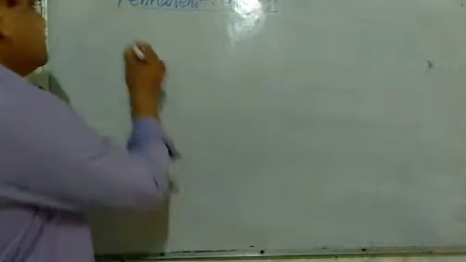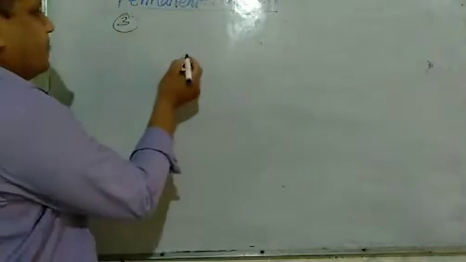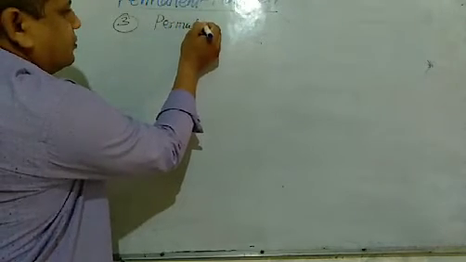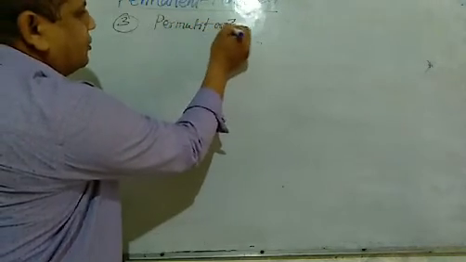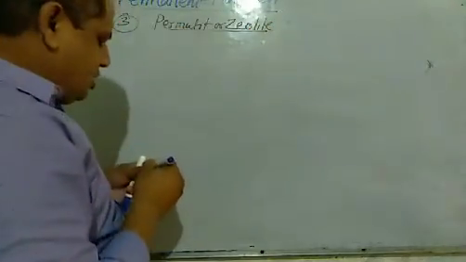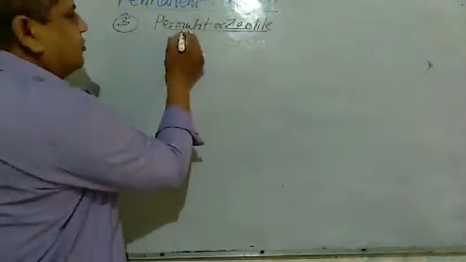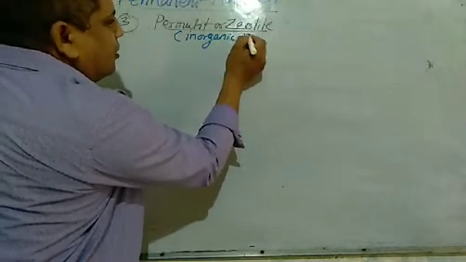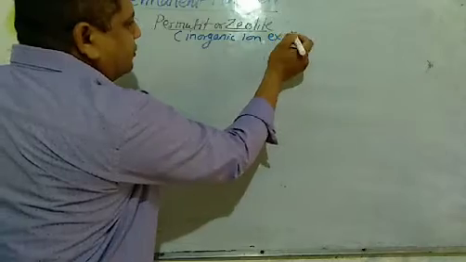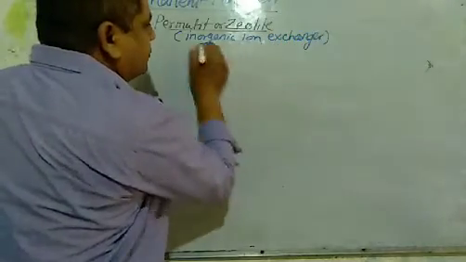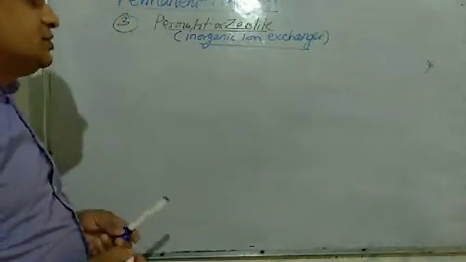The third is the permutit or zeolite method. Permutit or zeolite. This is also called an inorganic ion exchanger.